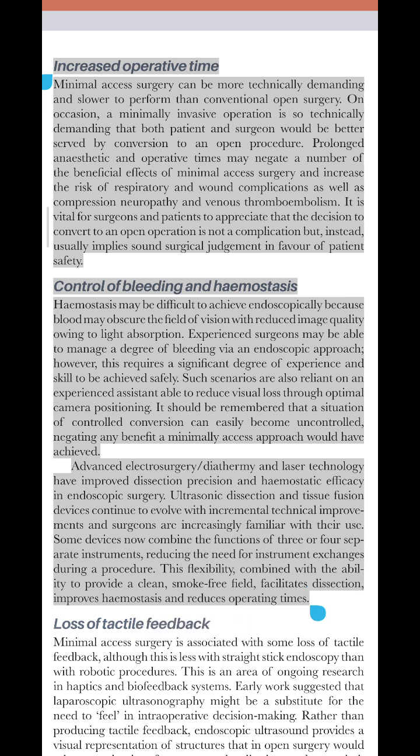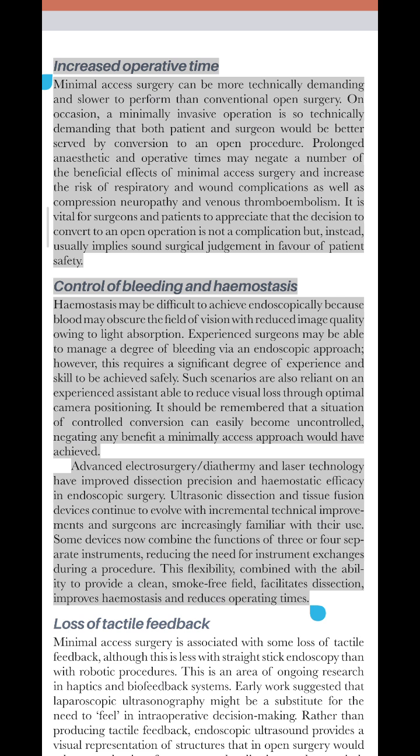Increased operative time. Minimal access surgery can be more technically demanding and slower to perform than conventional open surgery. On occasion, a minimally invasive operation is so technically demanding that both patient and surgeon would be better served by conversion to an open procedure.